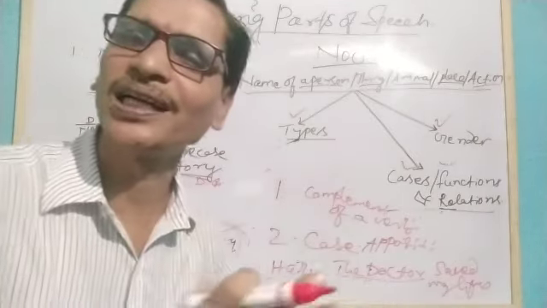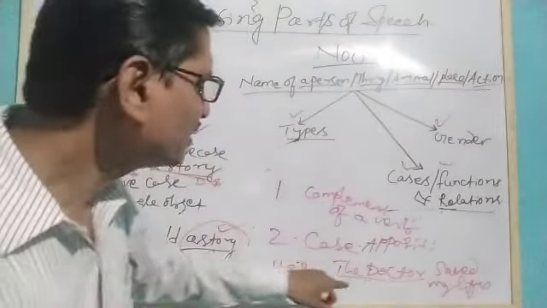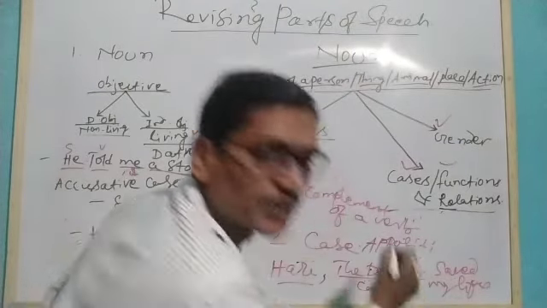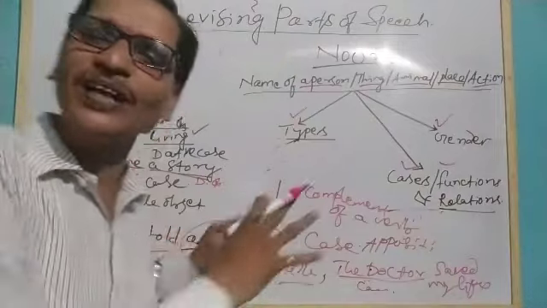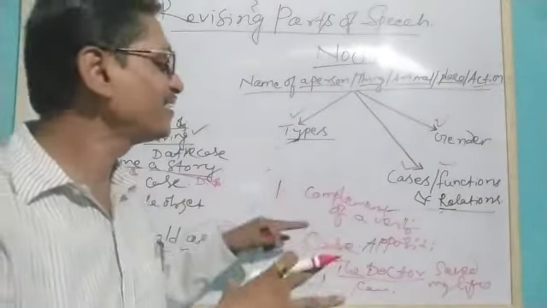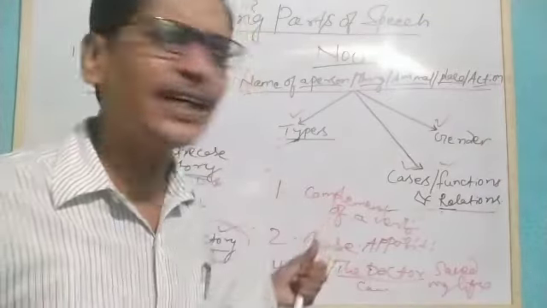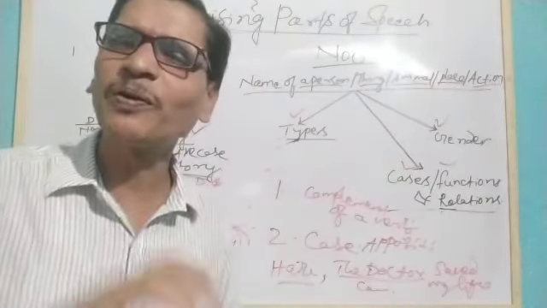It's complementary. So here what happens? Here it is about the same person. So it is called case apposition. Understand? So nouns, cases, functions and relations are like such. Understand? Then let's briefly discuss their gender.